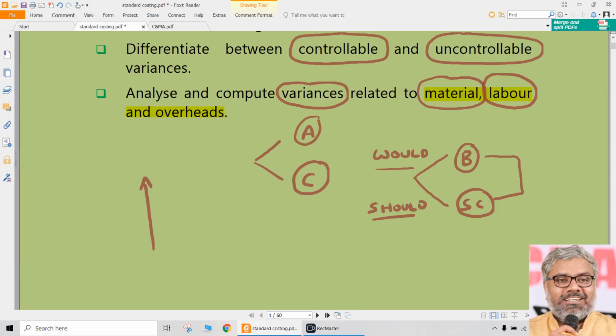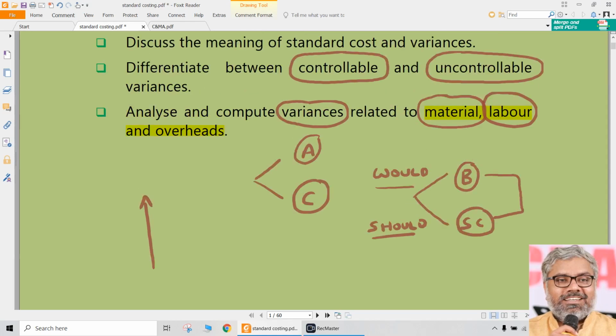But to understand it conceptually, we need to know this standard setting process is a very important aspect in the organizations. Once the standards are set, then only they can be checked with actual performance, and then only the variances that we compute will have some meaning. If the standard itself is set wrongly, naturally the variances will not have any kind of meaning also. So in this chapter, again, we are not going to determine how much the cost should be. That's what is a standard, which will be already given in the question.